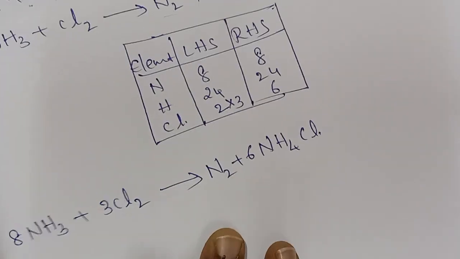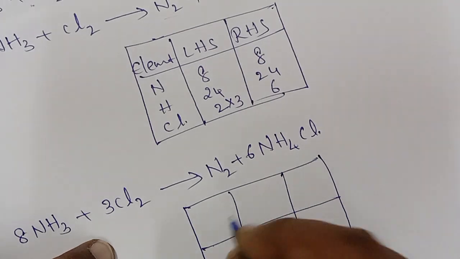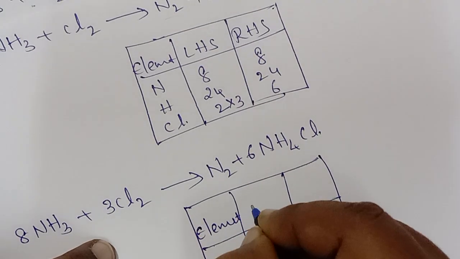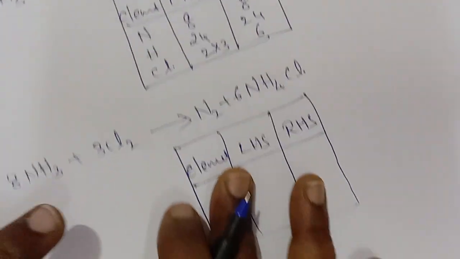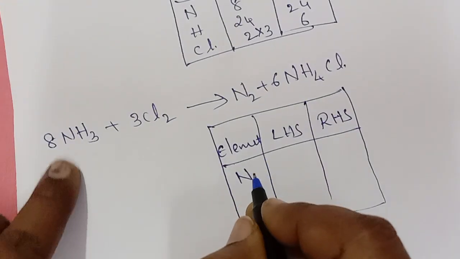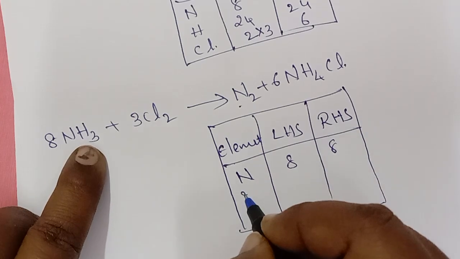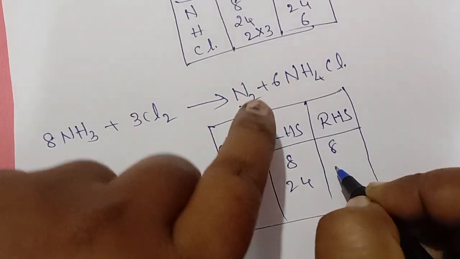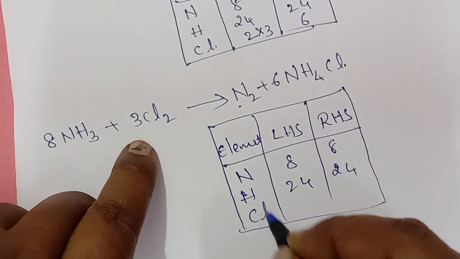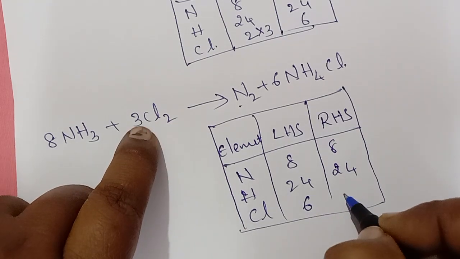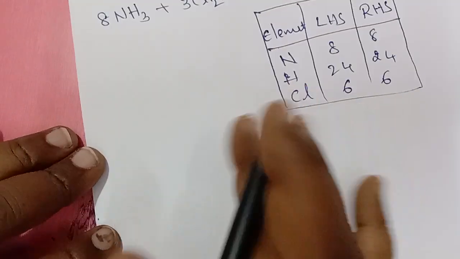Now check your elements again. It's a lengthy equation. Element, LHS, RHS. Right? See nitrogens. How many nitrogens are there? 8. 2 plus 6, 8. 8. Balanced. Hydrogens 24. Here we have 24. 4 6s are 24. No? Chlorines 6 on left side. 2 3s are 6. Here 6 directly. Multiply chlorine 6.